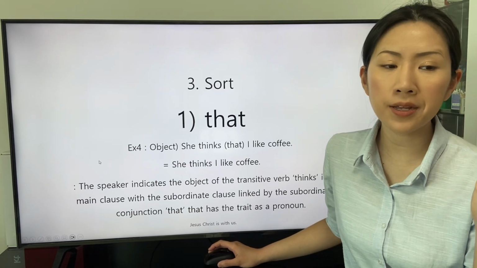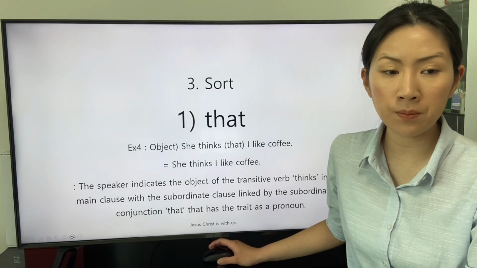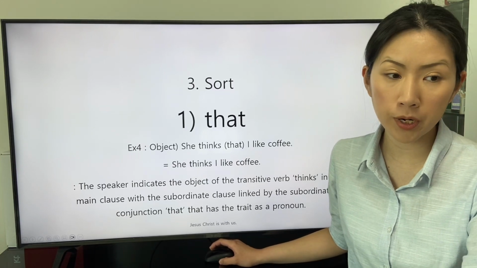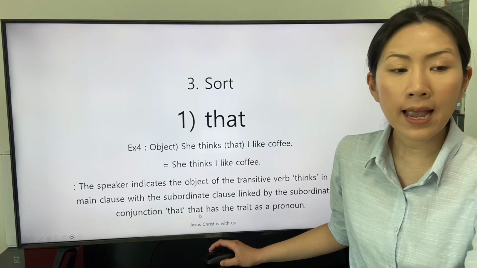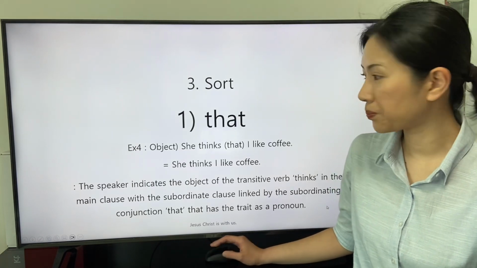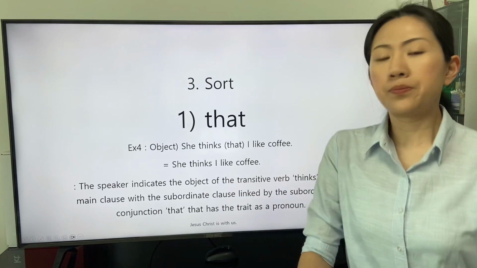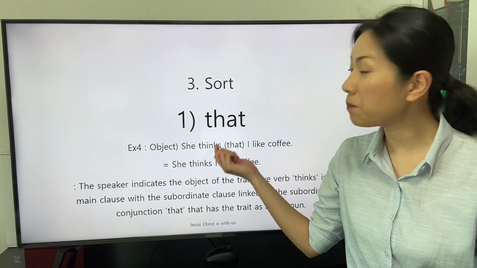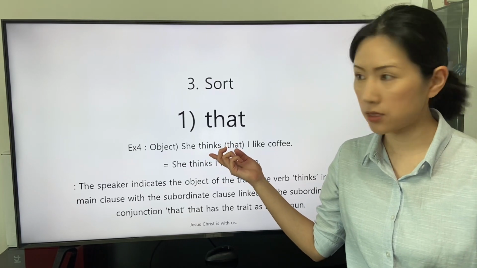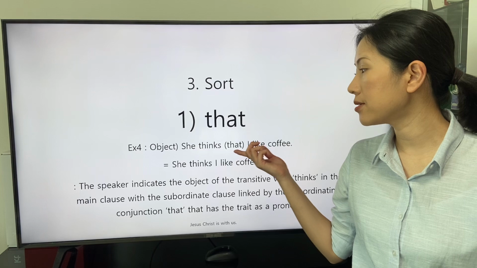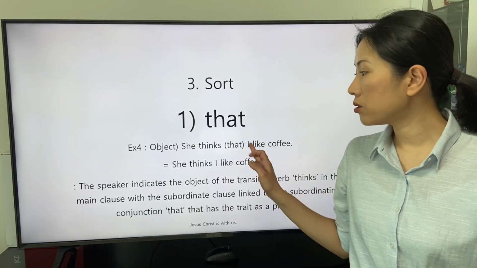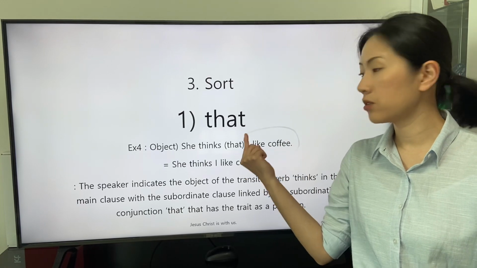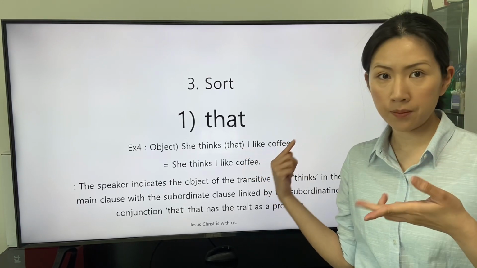The speaker indicates the object of the transitive verb thinks in the main clause with the subordinate clause linked by the subordinating conjunction that has the trait as a pronoun. The subordinating conjunction that is applied as the object of the transitive verb thinks in the main clause. She thinks that. The subordinating conjunction that indicates the entire subordinate clause, I like coffee.